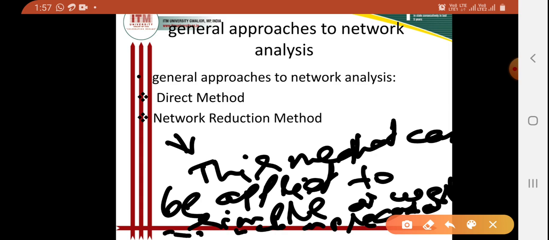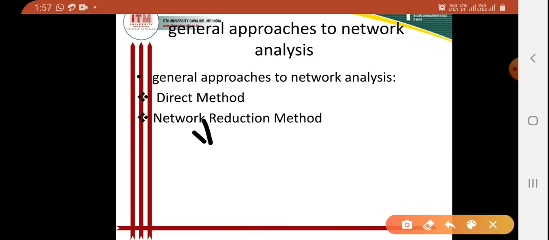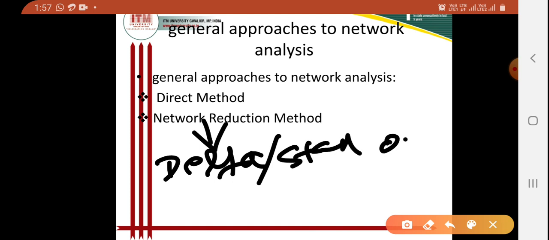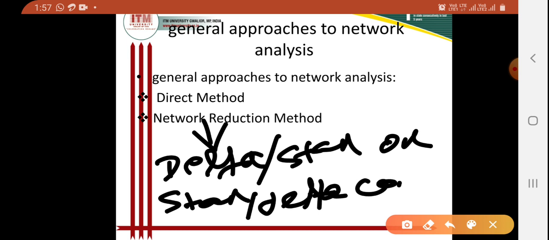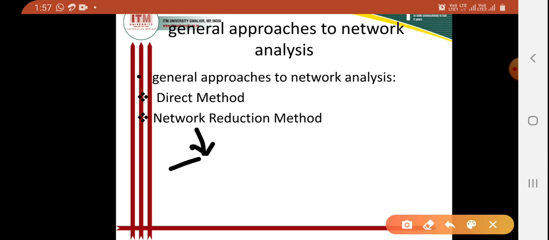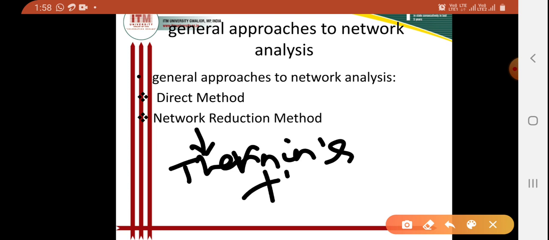For this approach, some examples: in our network reduction method we can take the help of delta-star or star-delta conversion. Next, we can take the help of Thevenin's theorem. We can also take the help of Norton's theorem.